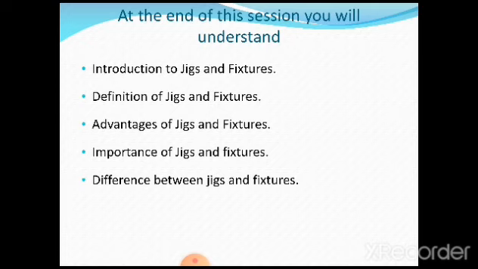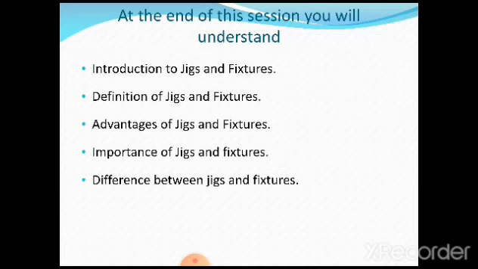Before we start, you need to understand what is the meaning of a jig. A jig is an element or a device that guides and locates the workpiece. Whenever a workpiece is taken as per the drawing given, we need to drill holes at different points. The center points of those holes can be located with the help of a device known as a jig, and this workpiece can be held firmly in a work holding device called a fixture.